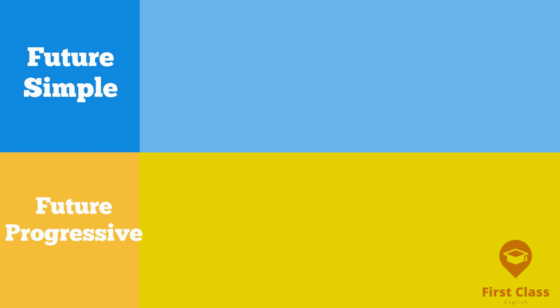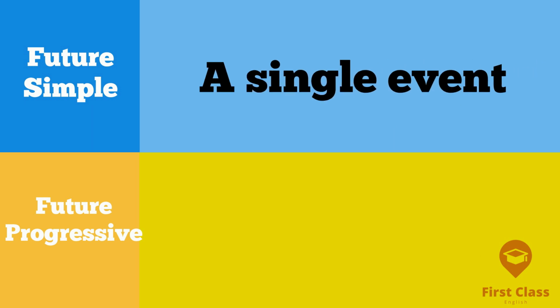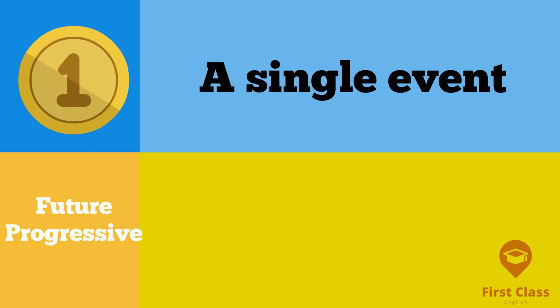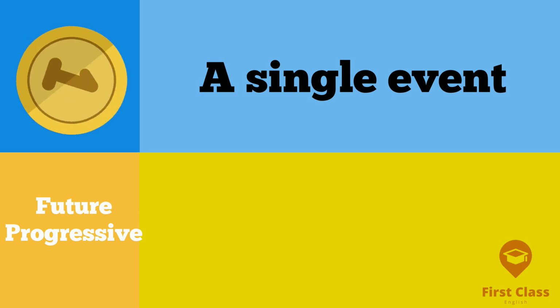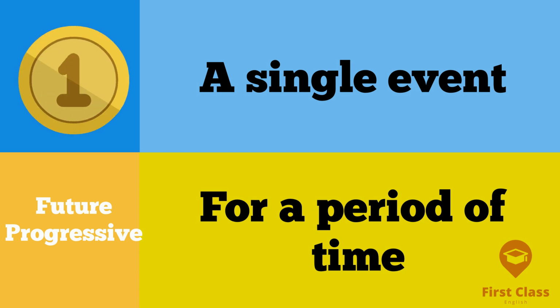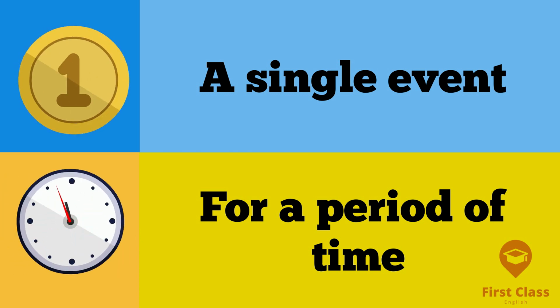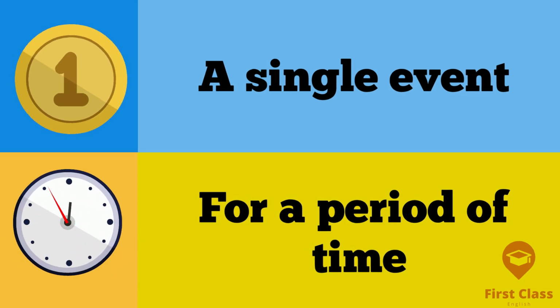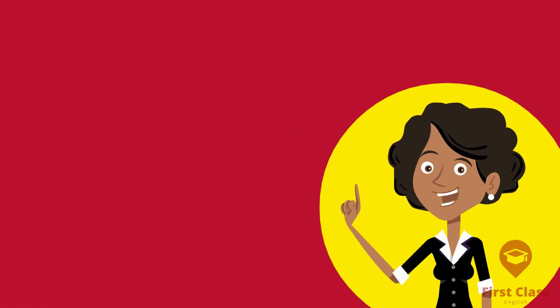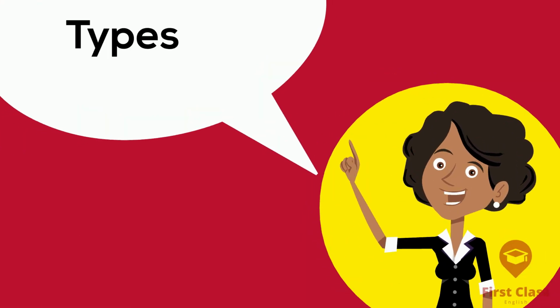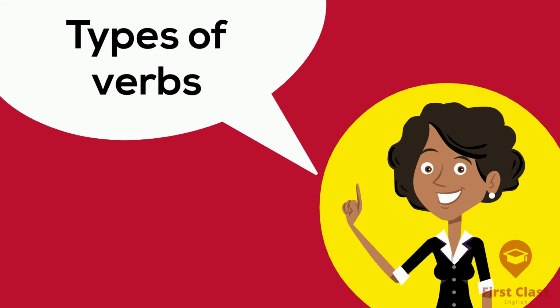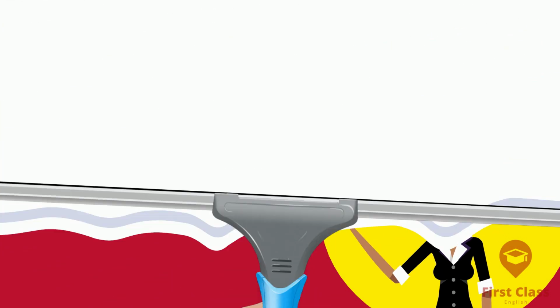The future simple refers to a single event that will happen in the future. This is usually something we plan to do. The future progressive is something that goes on continuously for an ongoing period of time. But hold on! There are some verbs that we cannot use with the future progressive. Let's first look at the different types of verbs we have.